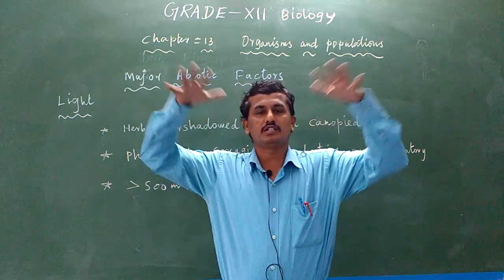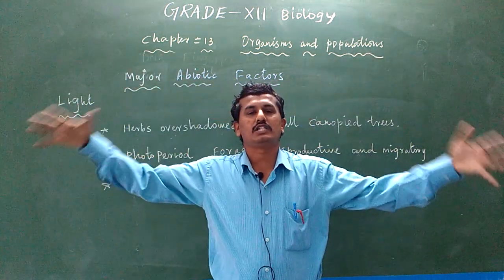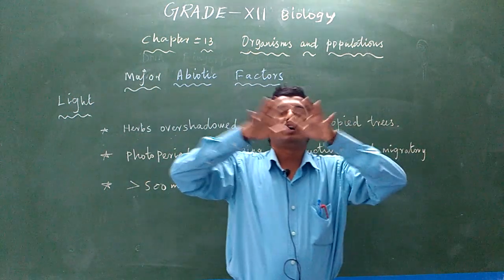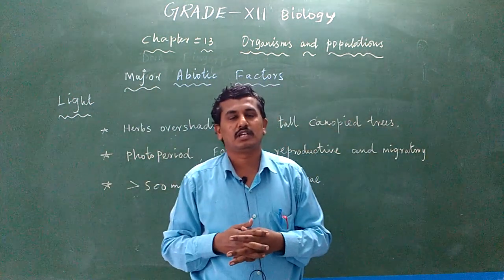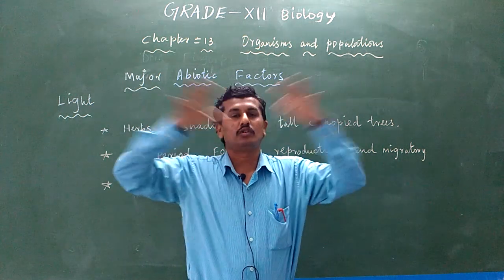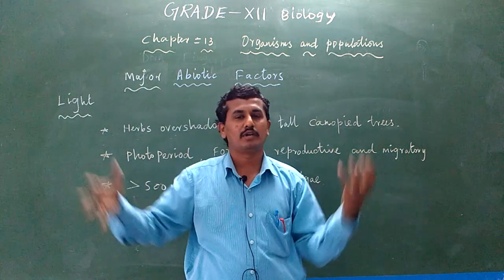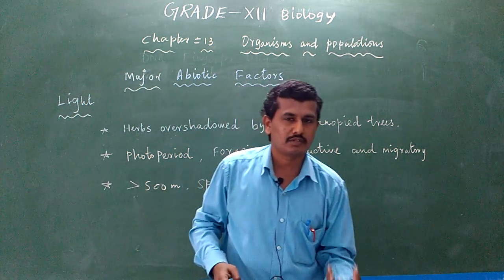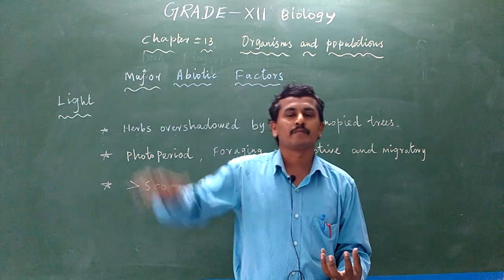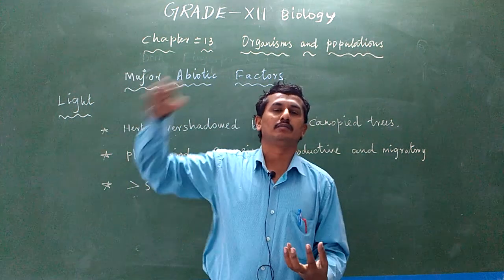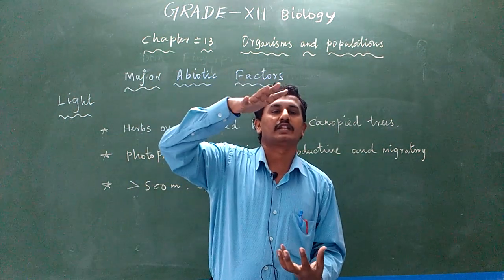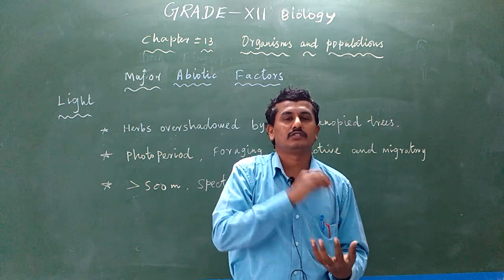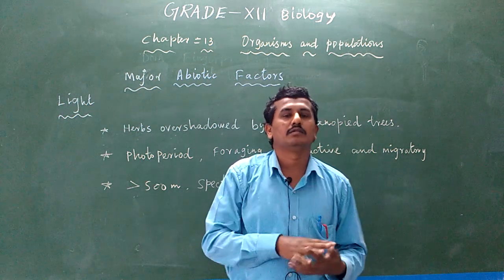Okay, so then herbs are overshadowed by the tall trees. Normally, tall trees contain a large canopy structure. Large canopy structure means nothing but a large surface area, because large trees contain more surface area as compared to the small herbaceous plant. So normally the herbaceous plant is present below the large tree. The large tree occupies most of the sunlight. Only a small part of the sunlight is got by the herbs.